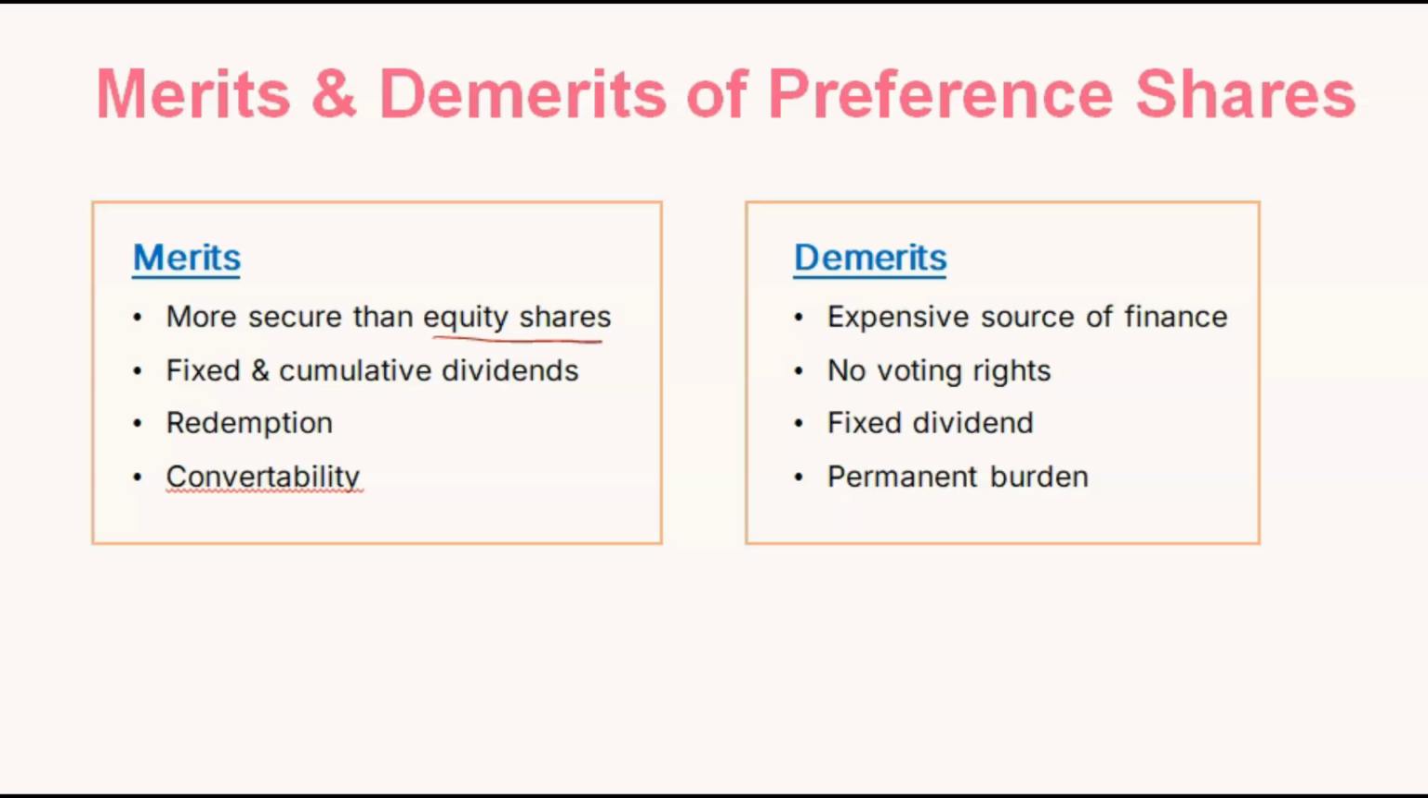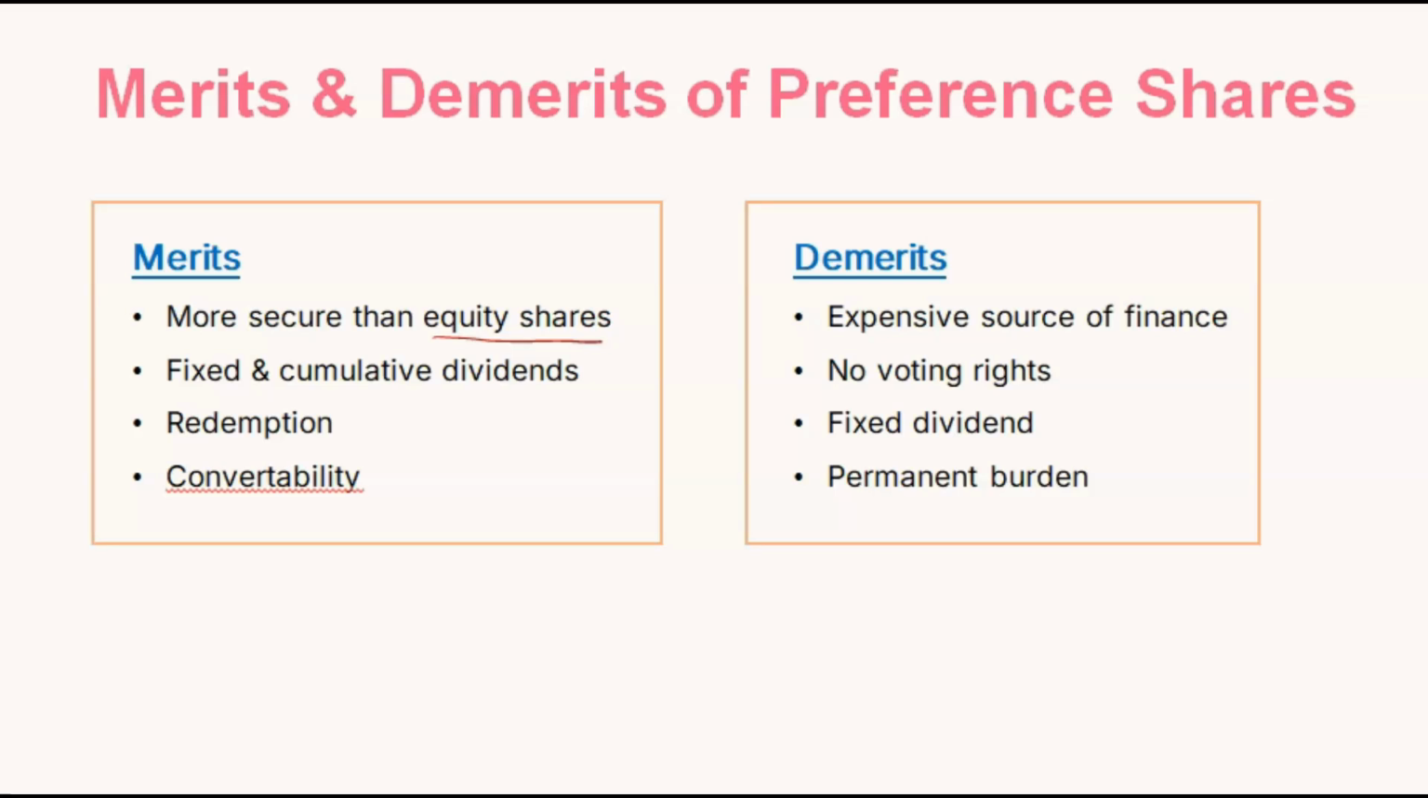Fixed and cumulative dividend, we have already covered. They will get a fixed dividend, and if at any time they couldn't get the dividend, all those dividends will be collected and they will get them together later. Redemption means they can be sold back after a certain time period. Convertibility means they can convert themselves into equity shares. They have this option if anyone wants to convert themselves into equity shares.